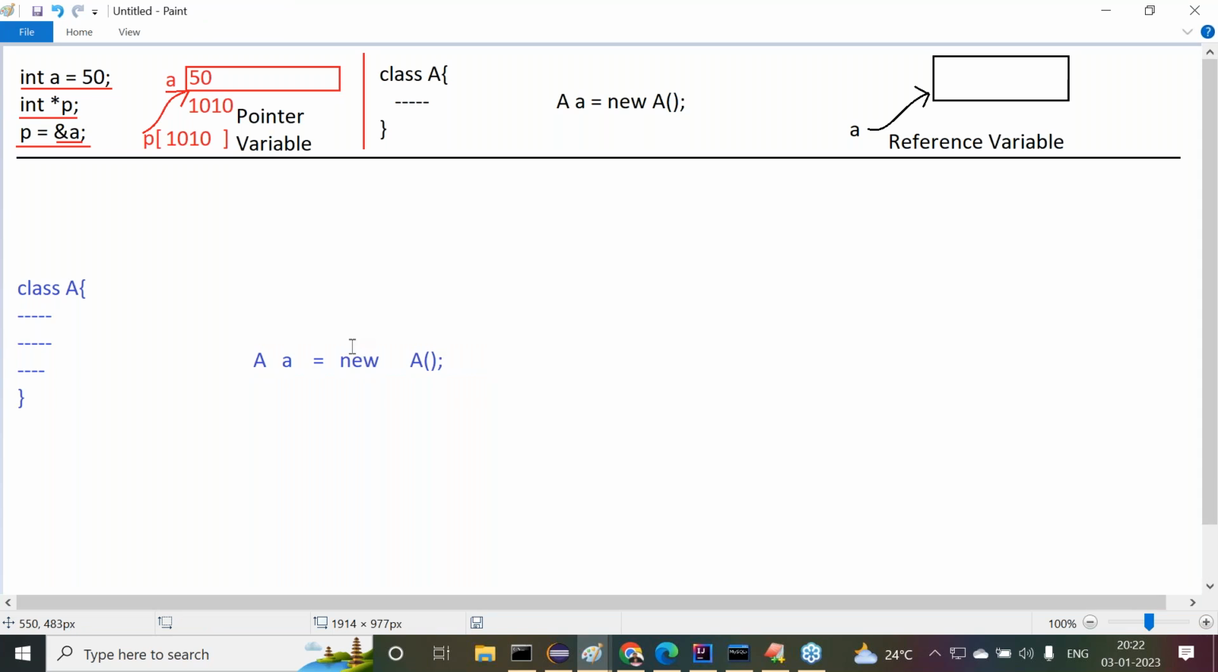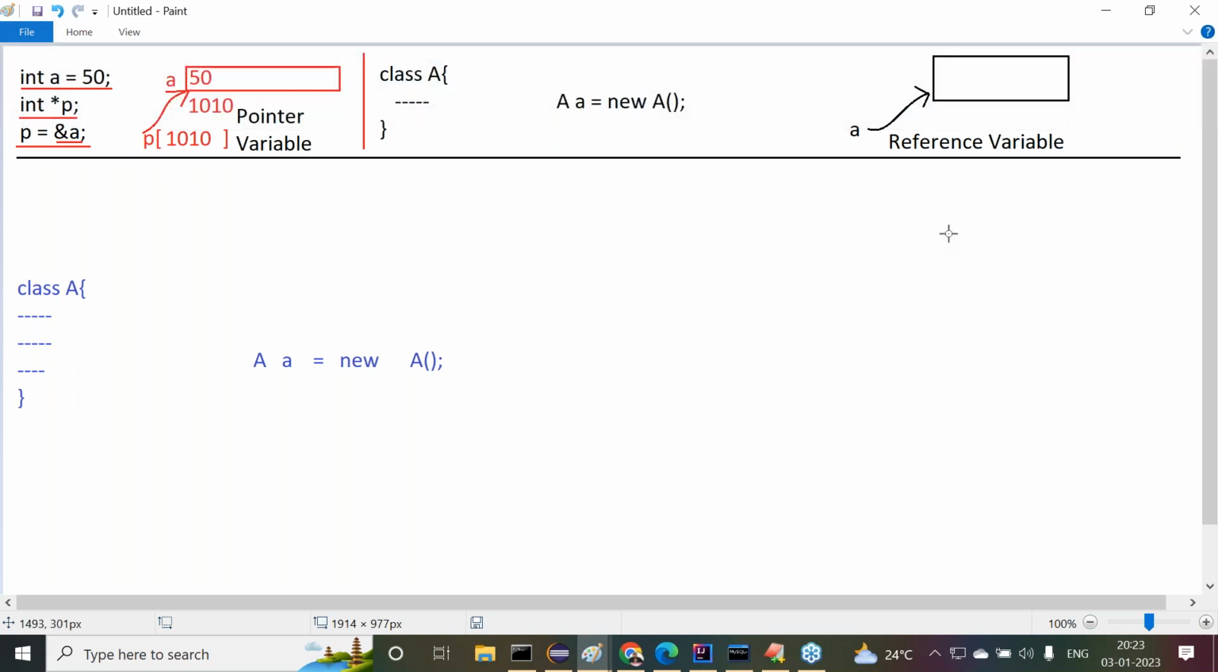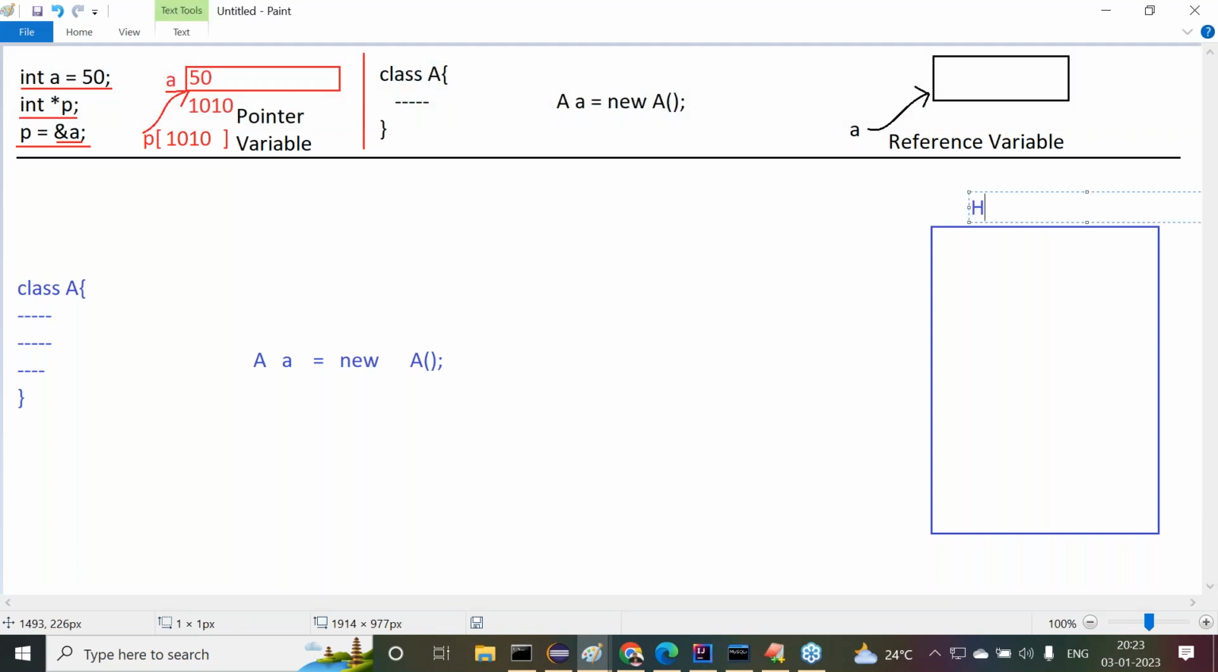Object is nothing but a block of memory, not more than this. In Java, mainly we are going to use one type of memory. The type of memory is what? Heap memory. Sir, all of you are following or not? In Java, we are able to use one type of memory. The type of memory is what? Heap memory. Clear? Next one.